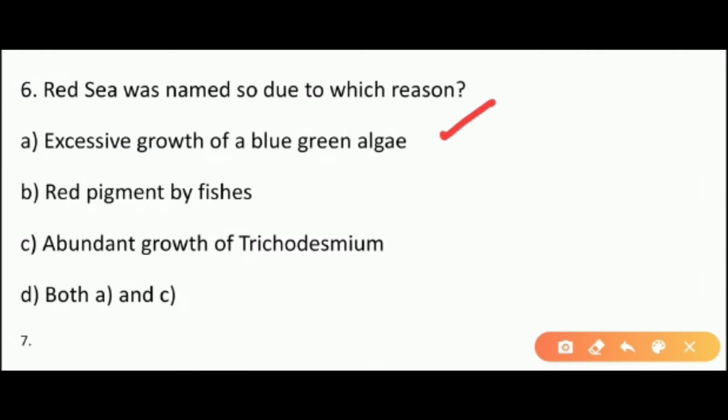The second option is red pigment by fishes. This is wrong. The third option is abundant growth of Trichodesmium. Yes, this is right. And D is both A and C. So yes, option D will be correct, right?